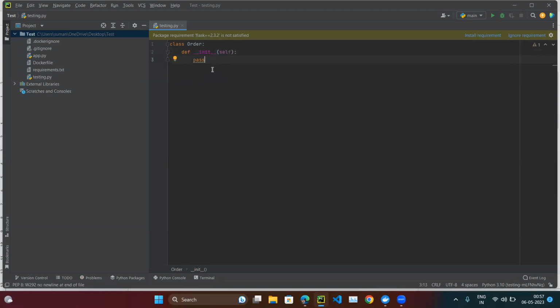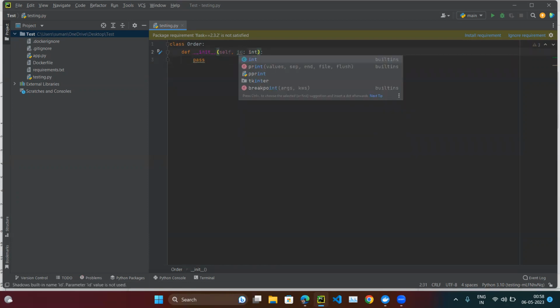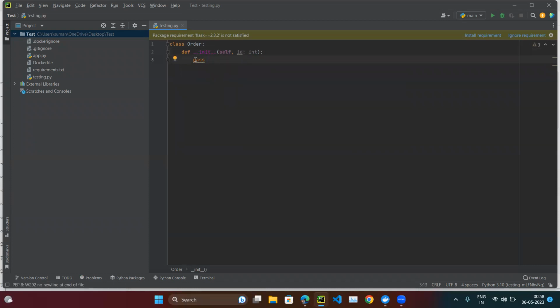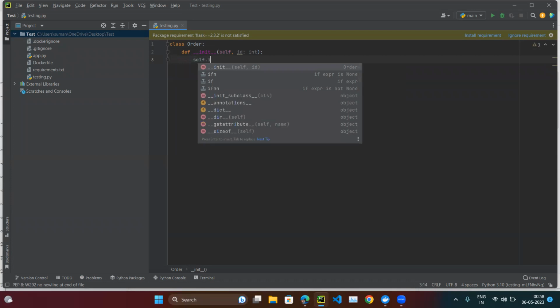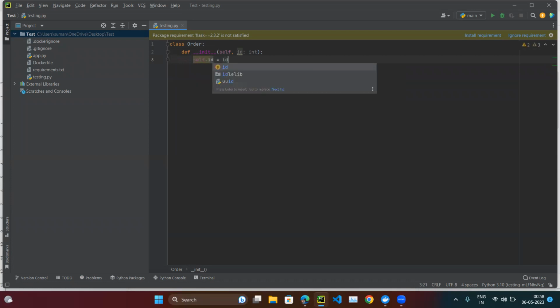Let's suppose you have to create some class, and you don't know what is self. Just ignore that. If you have to define some class, how are you going to define it? You will create one class, define some init method, and let's suppose this init method is going to accept one order id, and then we will do self.id is equal to id, right?